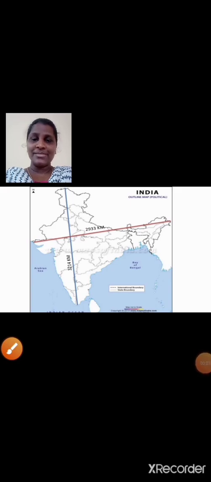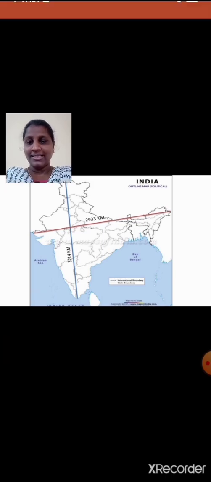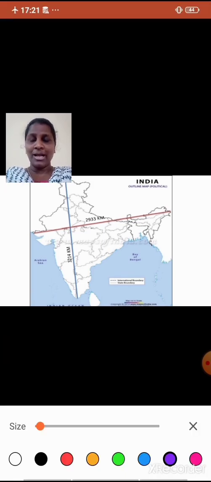Students, just look at this map. Based on this map, I would like to ask a few questions. In your exam also, you will have map observation wherein you need to observe the map and answer the questions given below. You will have options as well. You need to click on the correct option. Let me ask a few questions based on this map.